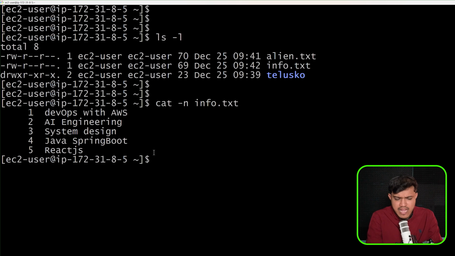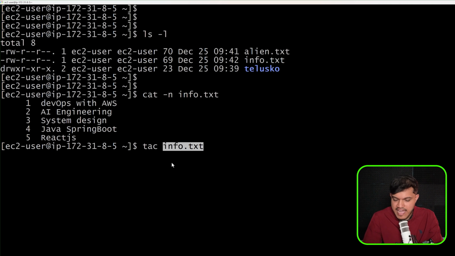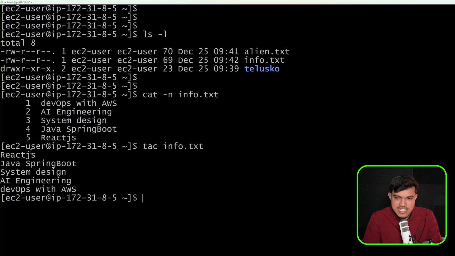Okay, similar to that, we do also have tac. It will display in the reverse order without numbering. I'll just go back like the way we have cat. And if I just go with tac, it is displaying the reverse. The last line will come as the first line here. Then Java, Spring Boot, then system design, DevOps with AWS. You can see cat and tac.